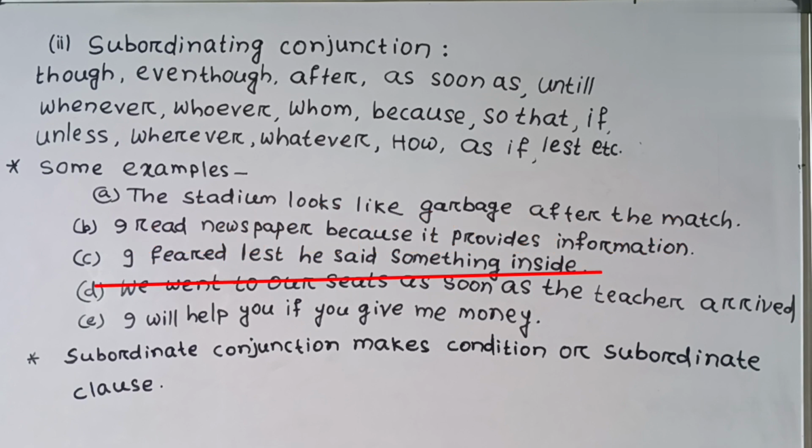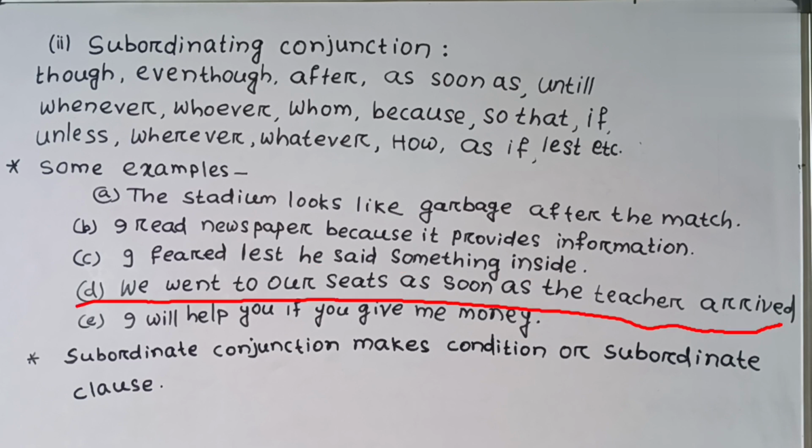I feared lest he said something inside. Here "lest" is the subordinating conjunction. "Lest he said something inside" is the subordinating clause. We went to our seats as soon as the teacher arrived. Here, "as soon as the teacher arrived" is the subordinating clause and "as soon as" is the subordinating conjunction.